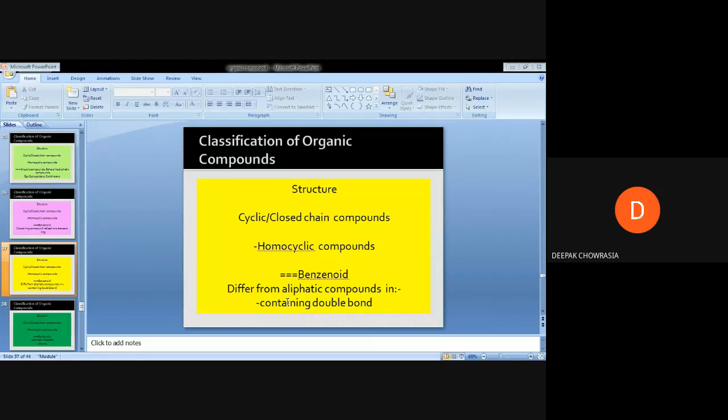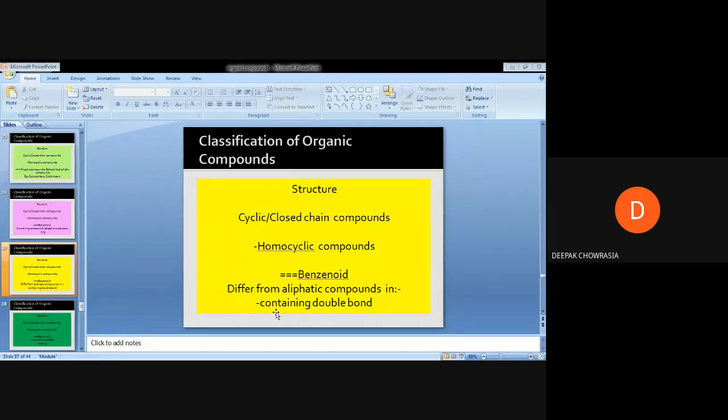They differ first in that they contain double bonds, as whenever you go through the structure of benzene, you notice it contains simultaneous single and double bonds within its structure. So when we compare these benzenoid compounds with the aliphatic compounds, they differ in certain perspectives.